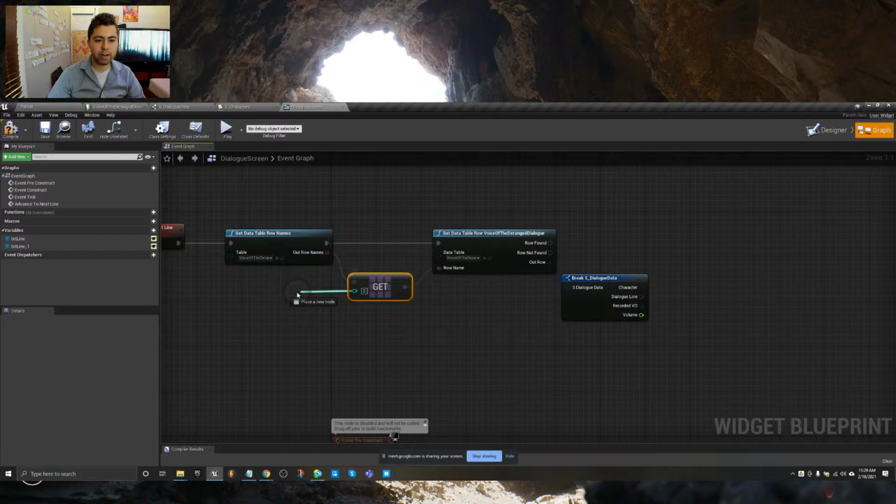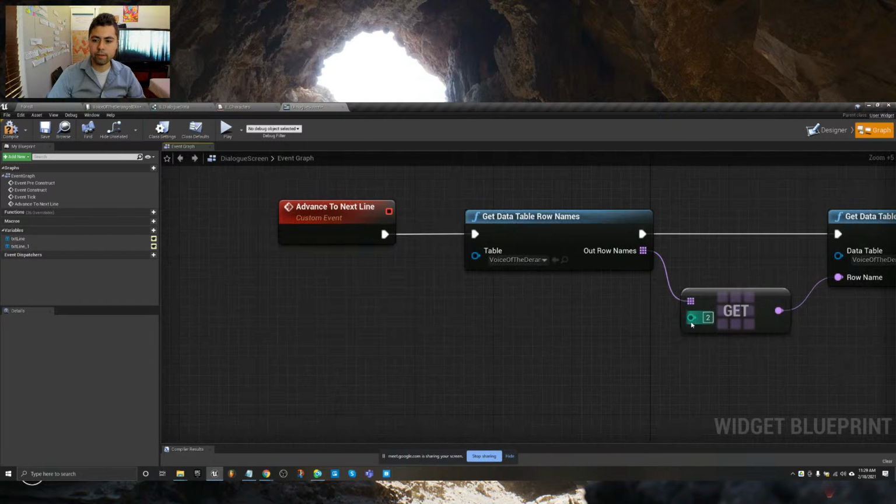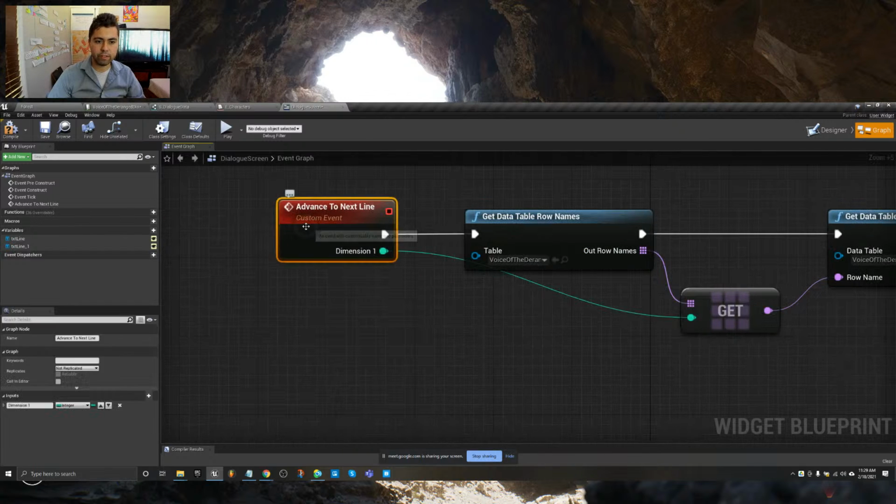We can promote this to a variable, for example, or even better yet, let's make an input off of this. And we'll name this line to advance to.